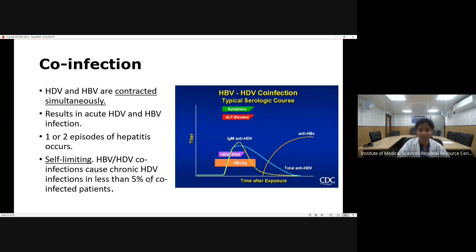It causes chronic infection in less than 5% of patients. So in this, what will we see? There will be simultaneous presence of hepatitis B surface antigen, which is the infectious protein of hepatitis B. And along with this, we will find hepatitis D virus RNA also, and also IgM type of anti-hepatitis D virus.